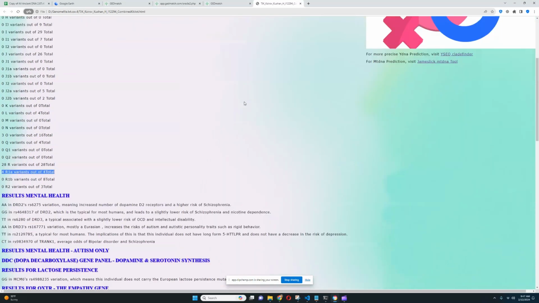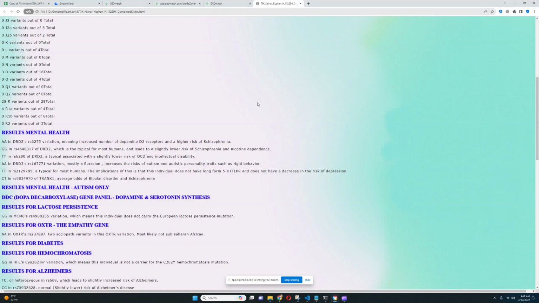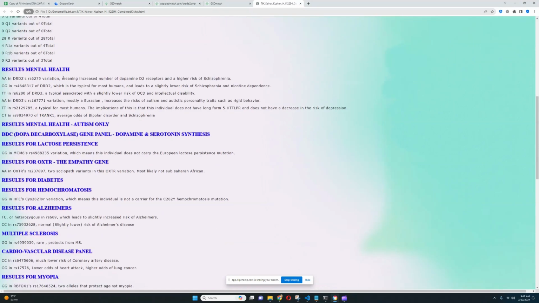So let's go ahead and explore their monogenic stuff. It looks like he's got a Yannis variation of DRD2, which means increased number of dopamine D2 receptor sites in the brain and higher risk of schizophrenia. So this individual likely does not have the no-go learner variation in Pro Pro because this variation is actually linked to the Pro Pro one. So in this case, this individual is probably not a no-go learner, which is really good to see.